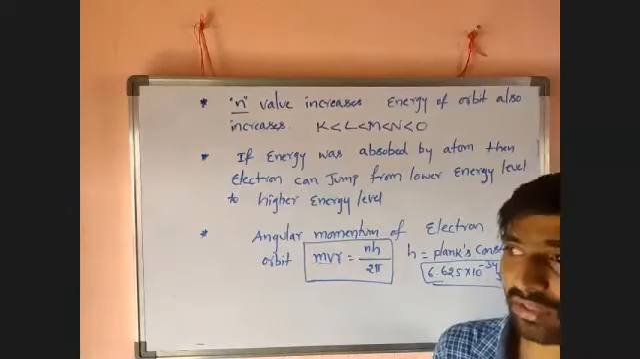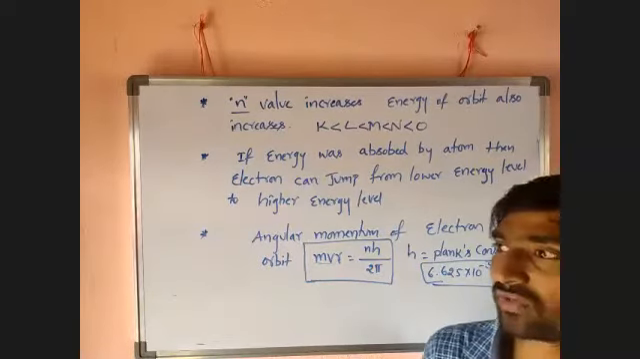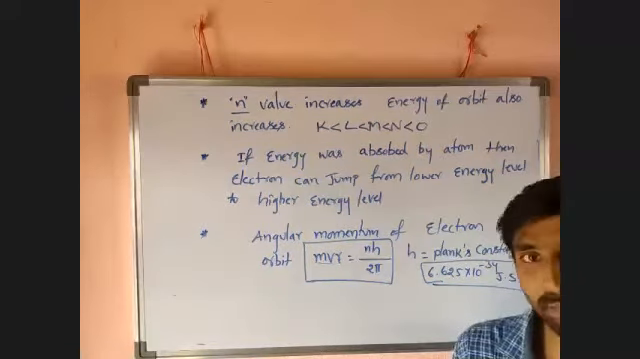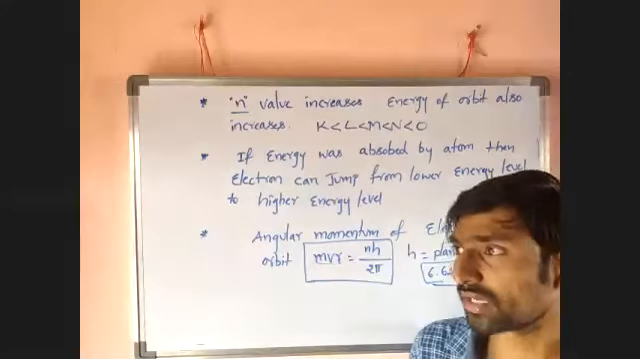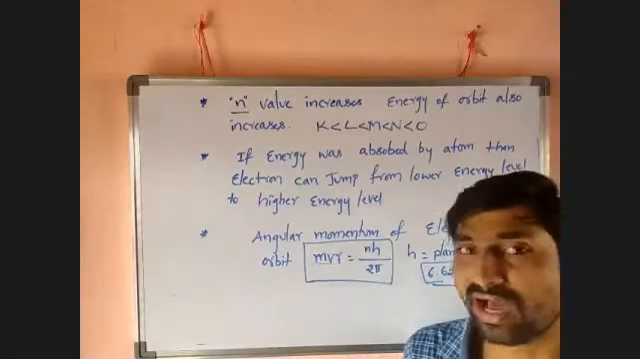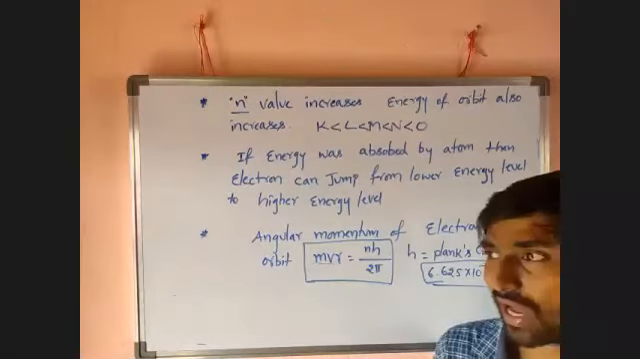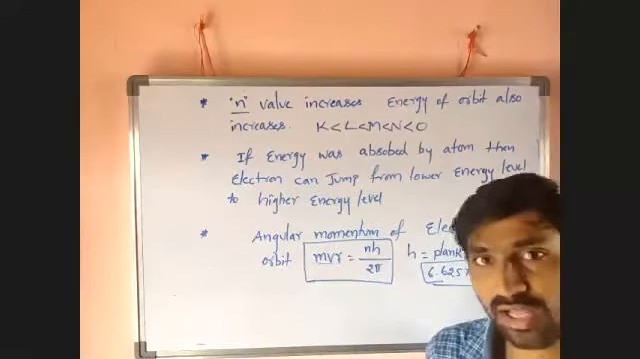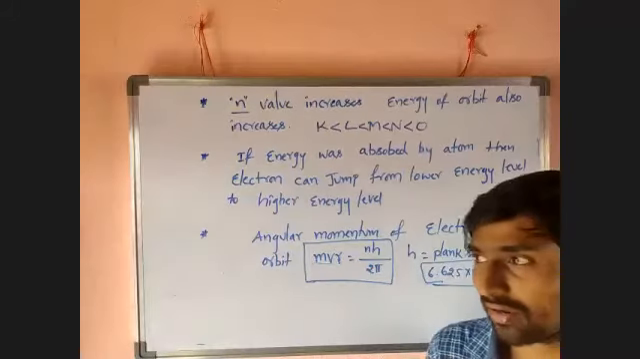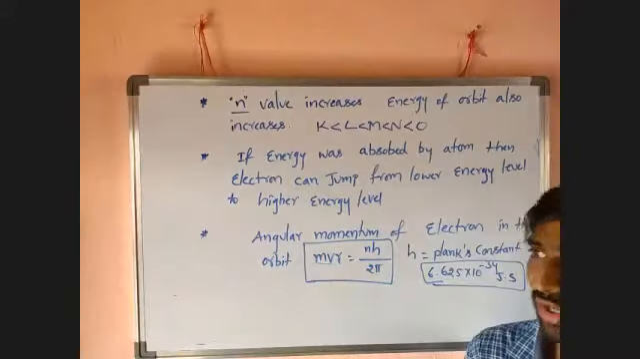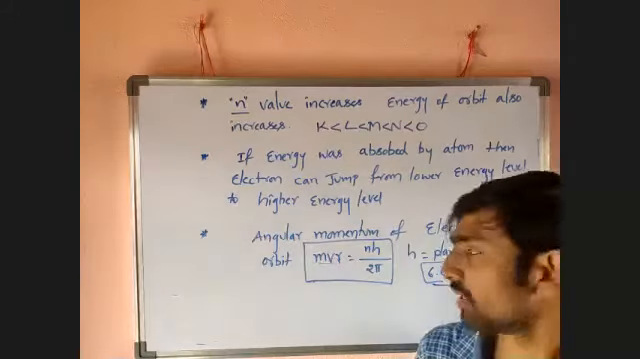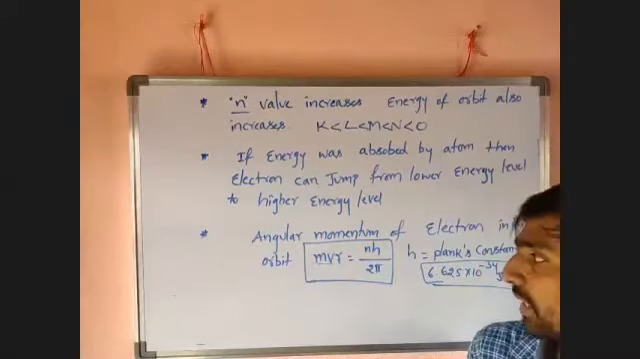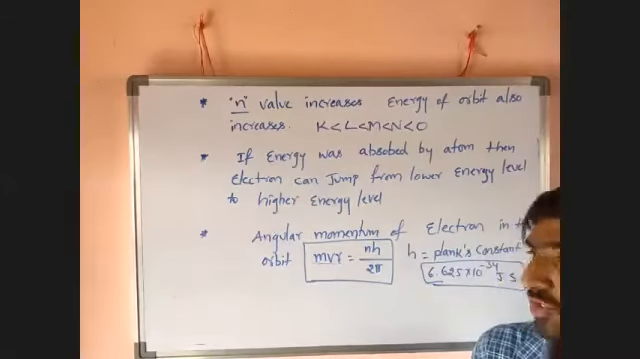You can take any number. Then as the n value increases, the amount of energy of the orbit also increases. If an atom gains energy, an electron can jump from a lower energy level to a higher energy level. But I told you, a higher energy level is highly unstable. That's why the electron returns from the higher energy level to the lower energy level by emission of energy in the form of radiation. So now the angular momentum of the electron in the orbit, mvr, equals nh by 2 pi.